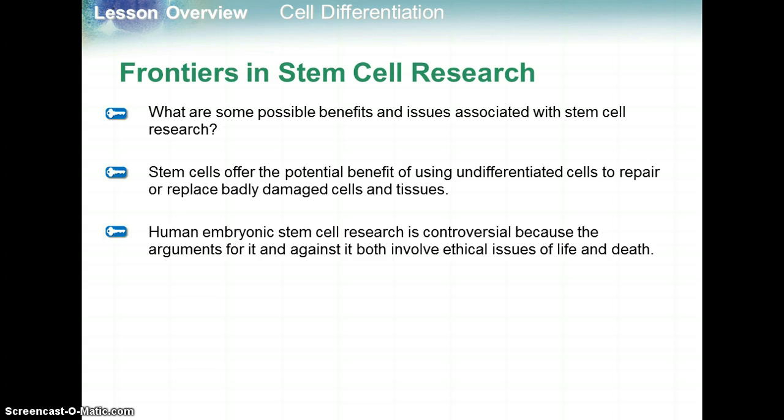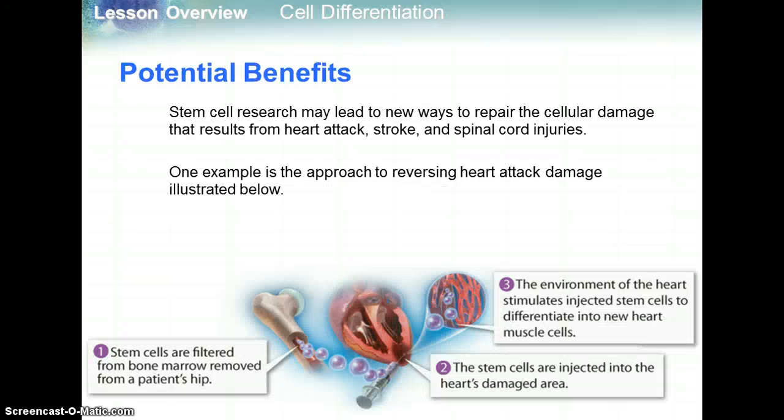So stem cell research: possible benefits and issues. There are lots of issues associated with stem cell research. Stem cells offer the potential benefit of using undifferentiated cells to repair or replace badly damaged cells and tissues. Human embryonic stem cell research is controversial because the arguments for it and against it both involve ethical issues of life and death. So that's where we come up with issues in science. Whenever you have ethical reasonings, you have to keep those in mind for sure.